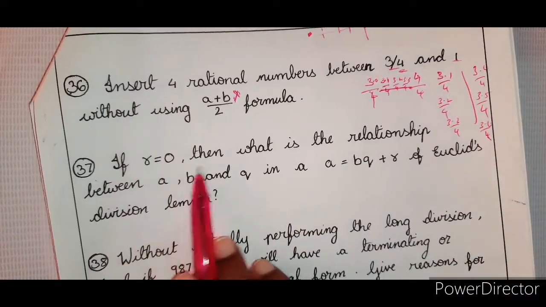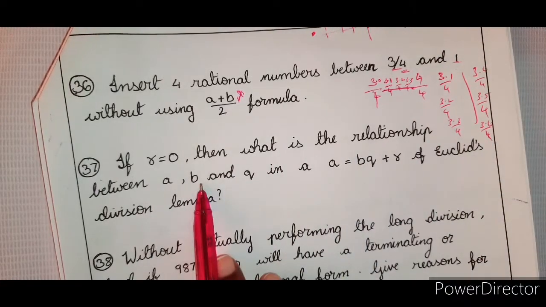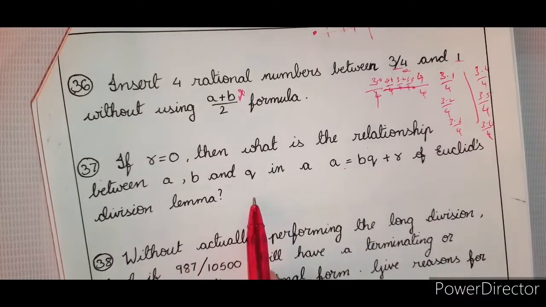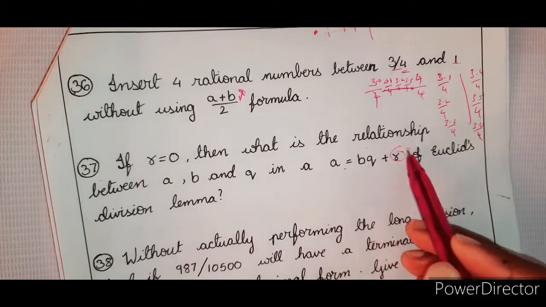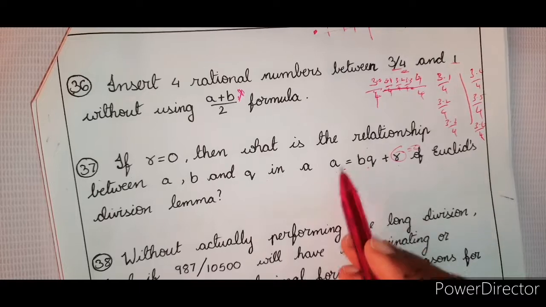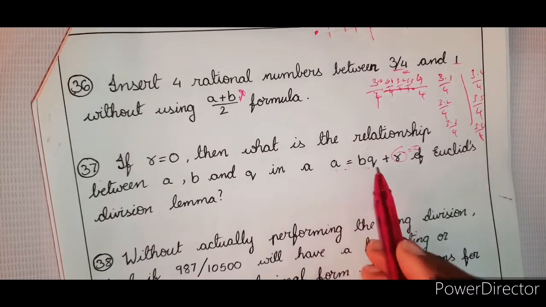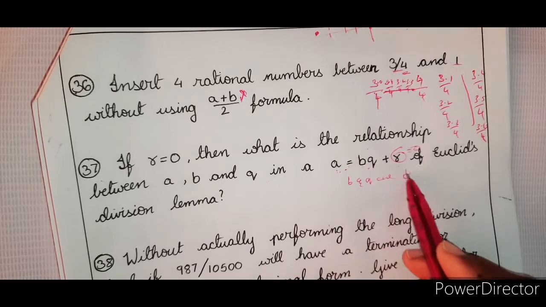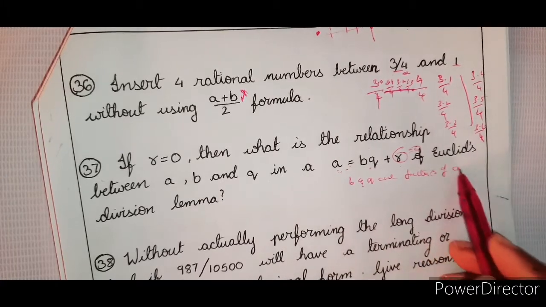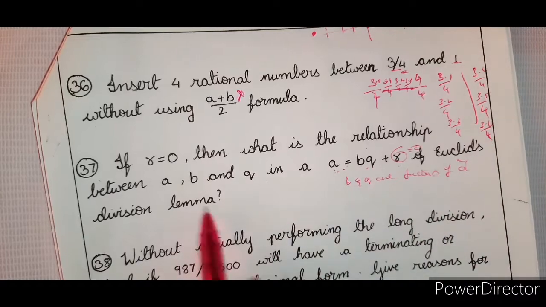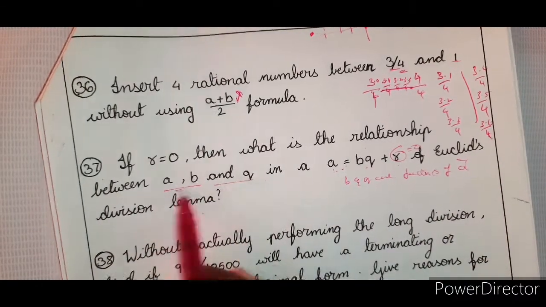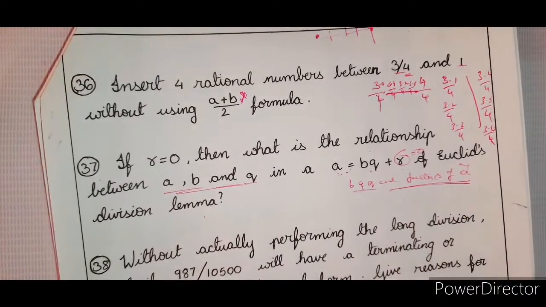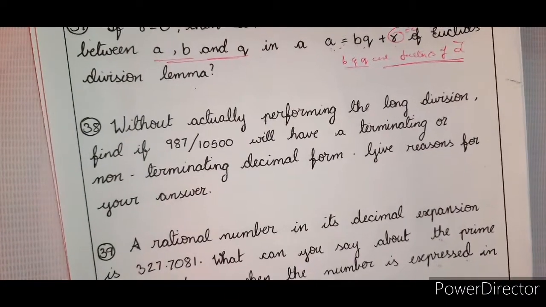If r is equal to 0, then what is the relationship between a, b and q in a is equal to bq plus r of Euclid's division lemma? So r is 0 here. Therefore a is equal to bq, which means b divides a as well as q divides a. So that means b and q are factors of a. That is the relationship. So now let's move on to the next one.